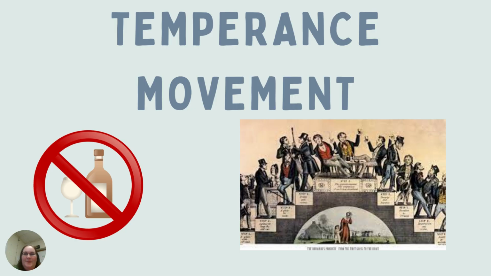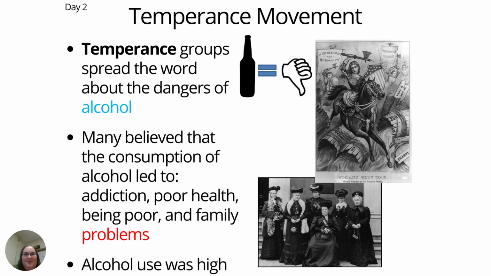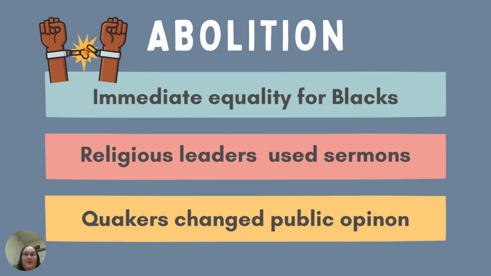Let's take a look. Temperance reform centered around the outlawing of alcohol. Organizations such as the American Temperance Society and Daughters of Temperance worked at trying to stop the consumption of alcohol. Temperance groups spread the word about the dangers of alcohol. Many people believed that the consumption of alcohol led to addiction, poor health, being poor, and family problems, and alcohol use was high among factory workers.